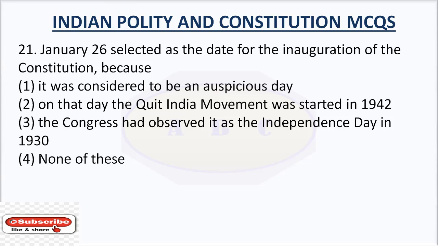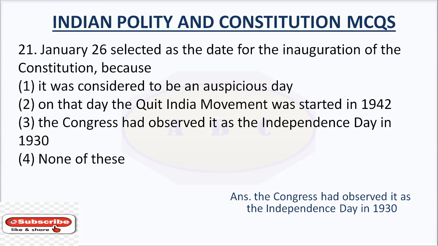Question number 21. January 26 was selected as the date for the inauguration of the Constitution because: option number 1, it was considered to be an auspicious day; option number 2, on that day the Quit India movement was started in 1942; option number 3, the Congress had observed it as the Independence Day in 1930; option number 4, none of this.